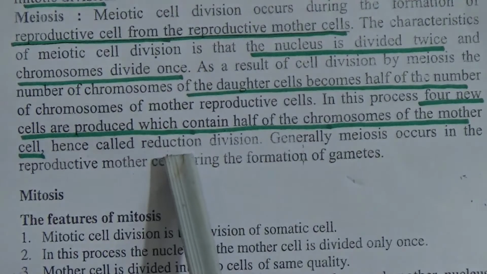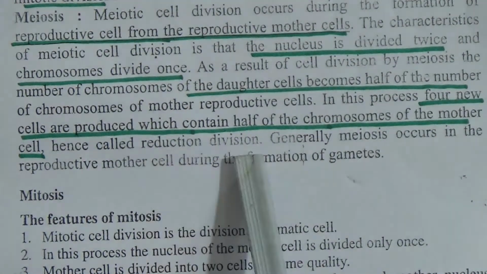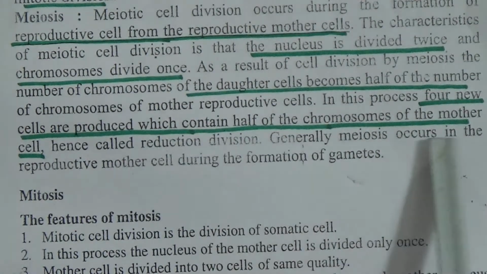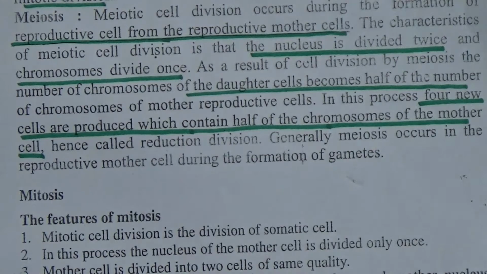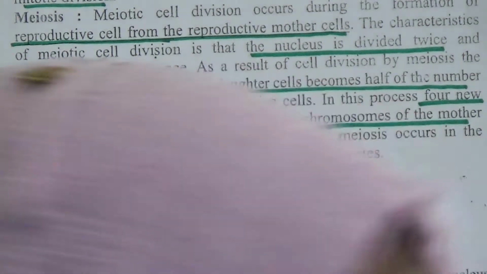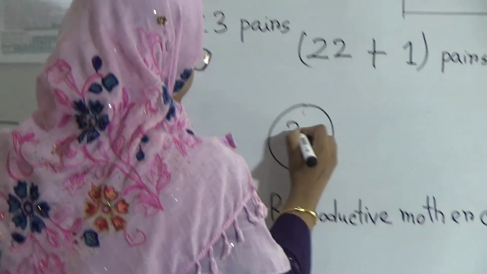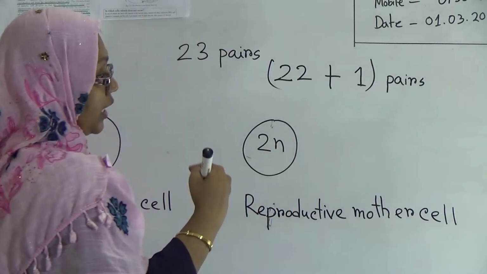Hence it is called reduction division. Generally meiosis occurs in the reproductive mother cell during the formation of gametes. Now let's see the description. The reproductive mother cell is 2n. Meiosis cell division occurs in 2 steps.